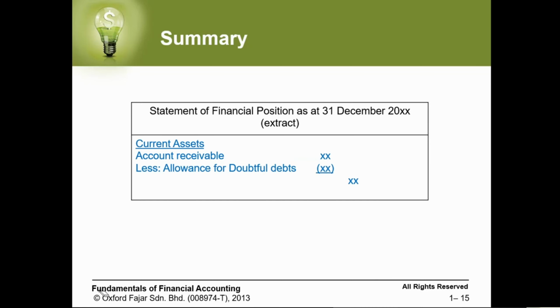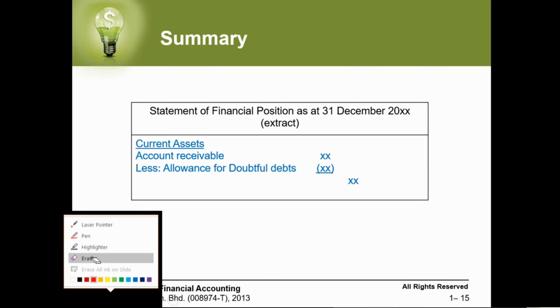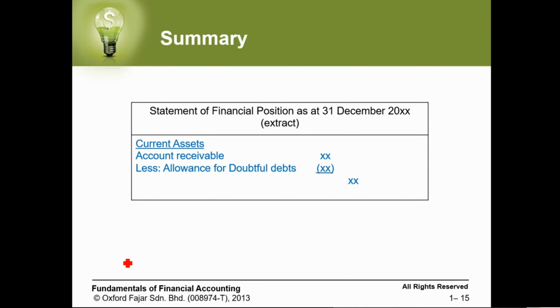So the balance, as I mentioned earlier, let me write it for you here as a note.